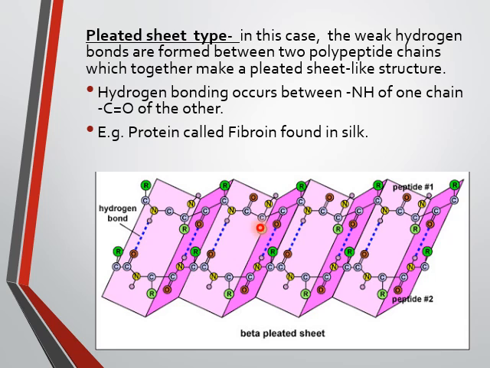Such a protein is called fibroin, found in silk. The weak hydrogen bonds formed between two polypeptide chains together make the pleated sheet-like structure. The hydrogen bonding occurs between the amino group of one chain and the carboxyl group of another chain.